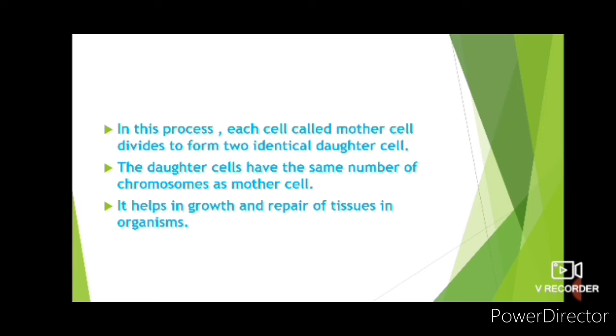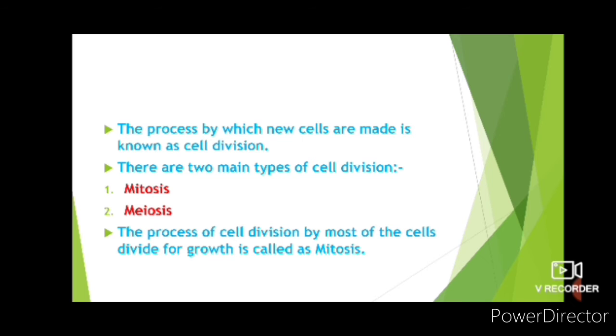It helps in growth and repair of tissues in organisms. So this was the mitosis process. What is mitosis? The process of cell division by which most of the cells divide for growth.